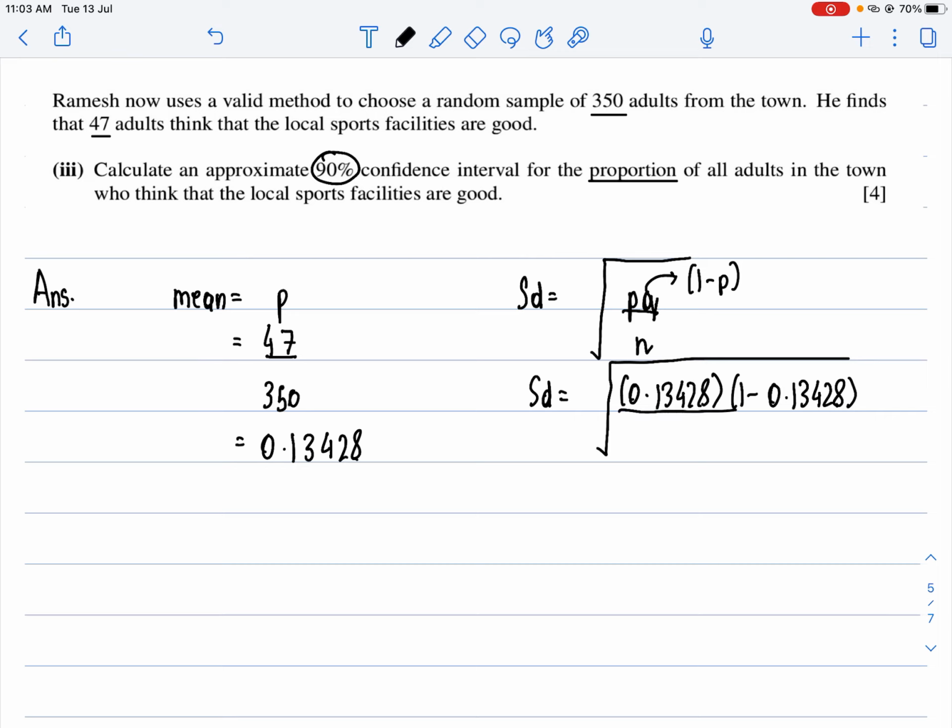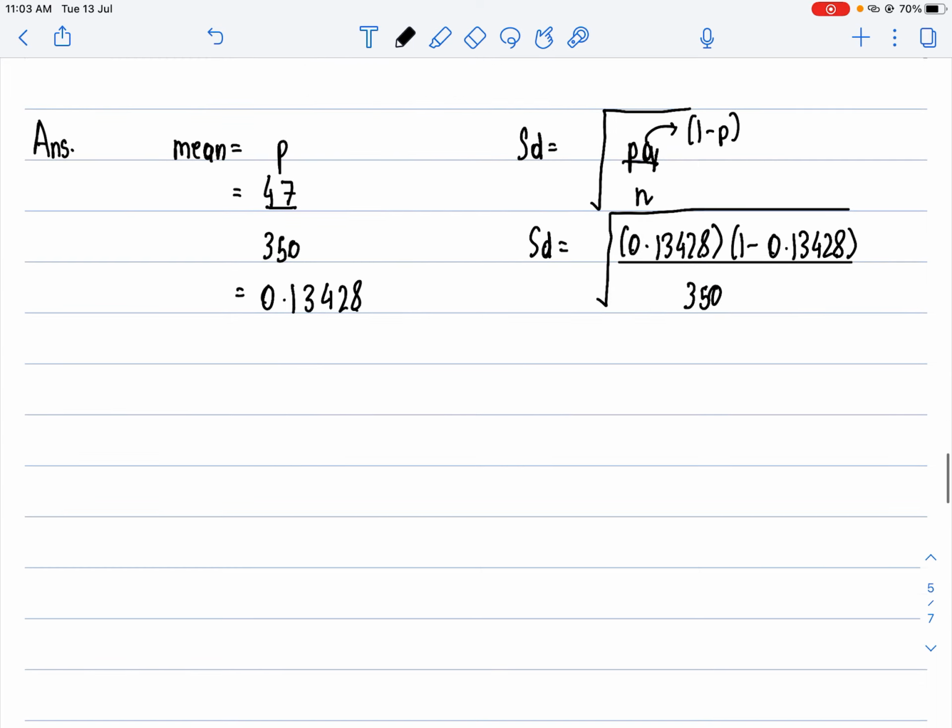Now I can divide this by n, which is 350. I get my variance as 0.00003325152.